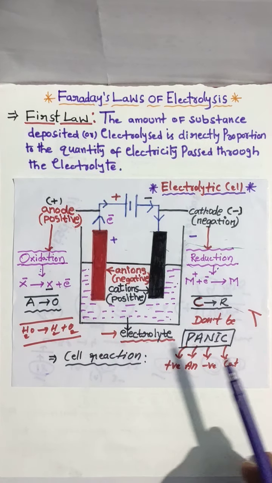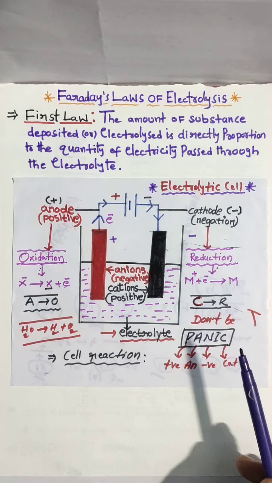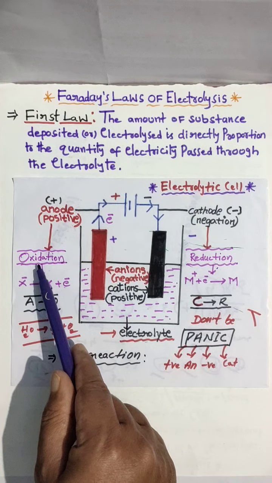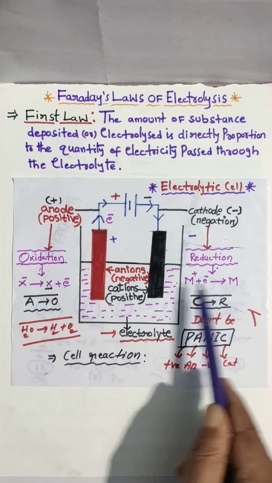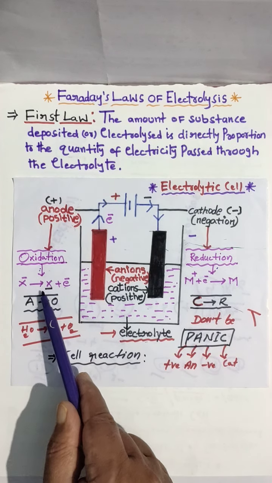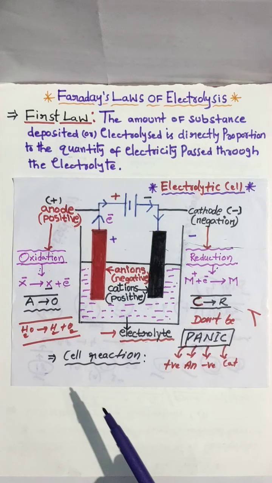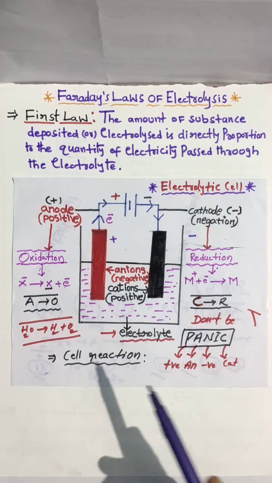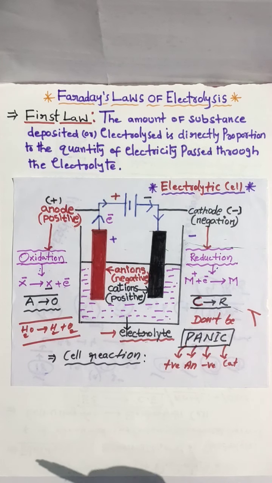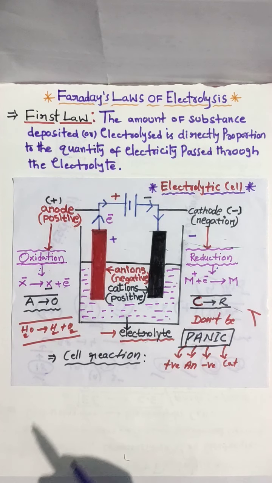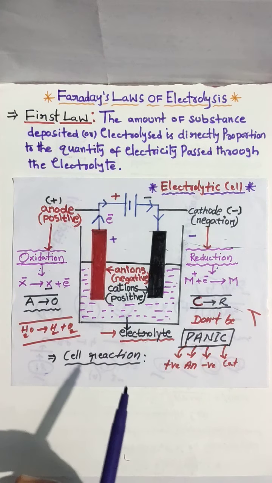If anybody needs it, go to my channel and there you have clear information. So left side oxidation, right side reduction. Oxidation is nothing but loss of electrons, reduction is nothing but gain of electrons.